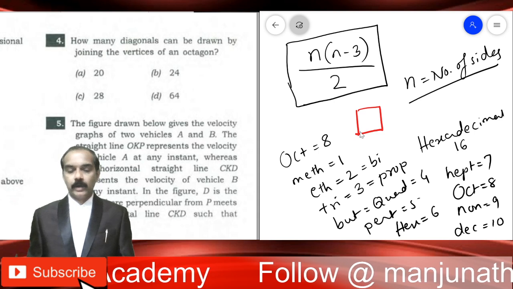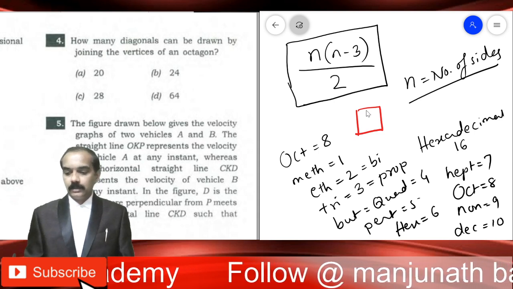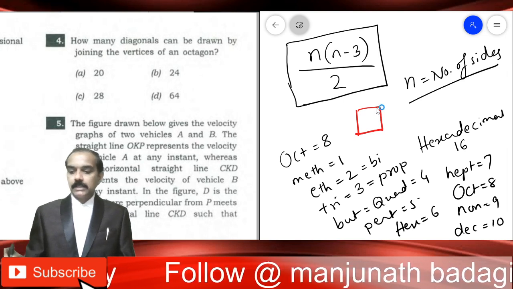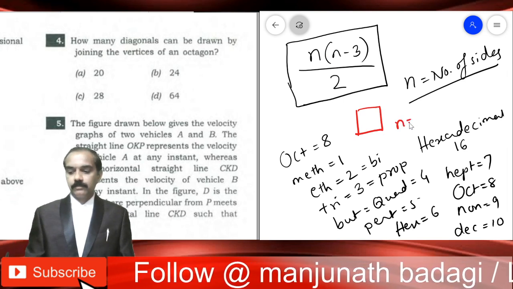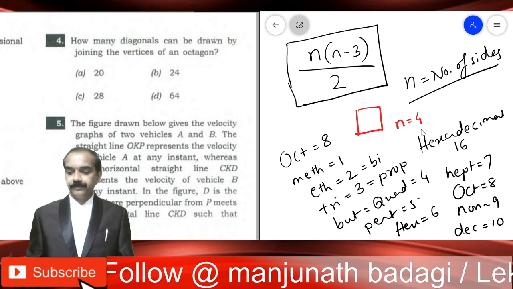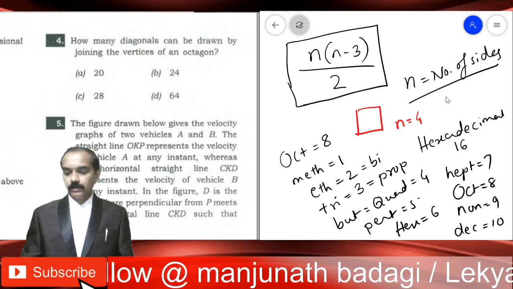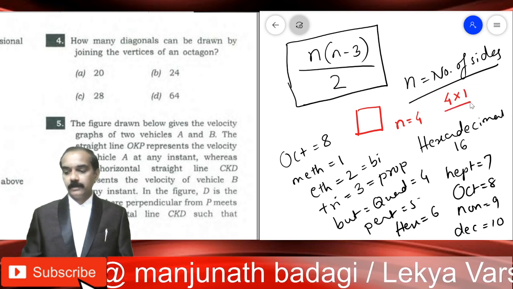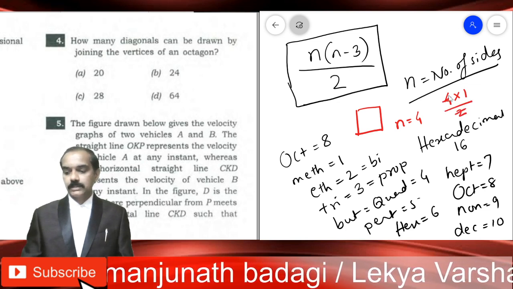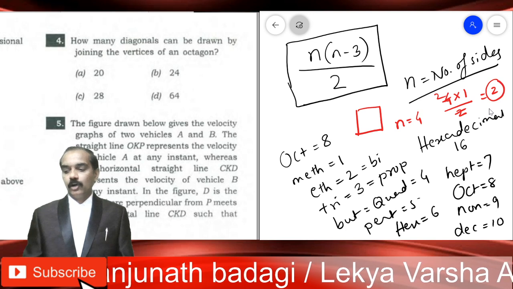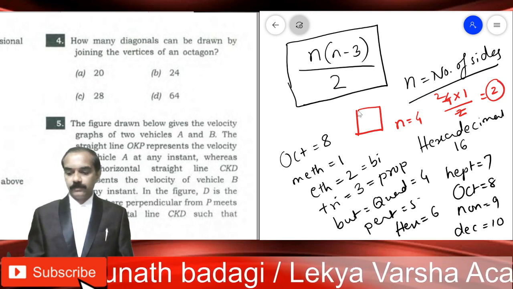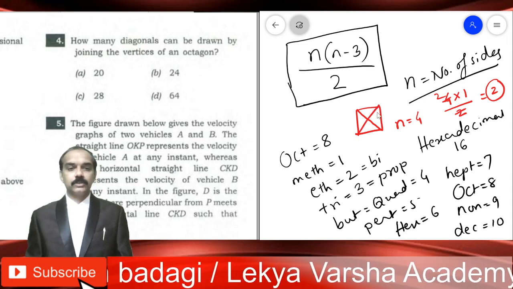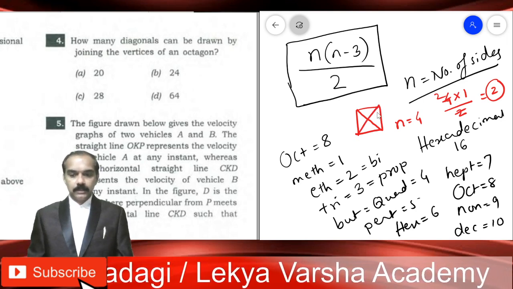If you take a square, how many sides are there? 4 sides, right? So n will take 4. If you take n as 4, 4 into 4 minus 3 is 1, divided by 2, 2 ones are 2. How many diagonals can you draw? Only 2. Of course, you can draw 2 triangles. So 2 diagonals, 1, 2. These are the only 2 diagonals that can be drawn, right?